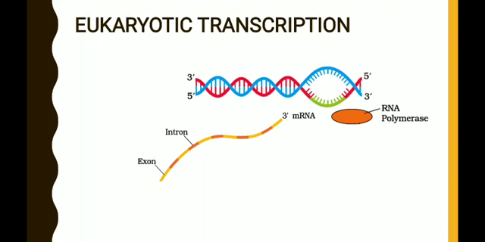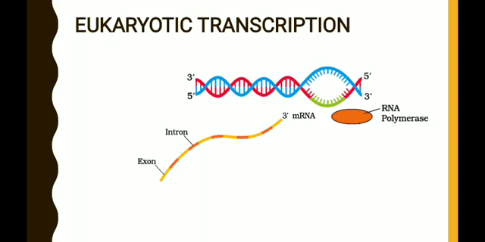So here we should remember the starting end is the 5' end and the last end is the 3' end, and this is the RNA molecule released at the end of the transcription, that is at the time of termination.